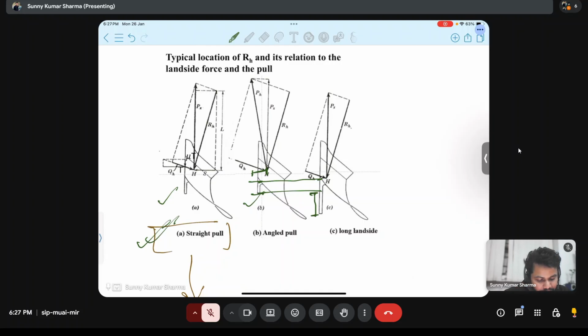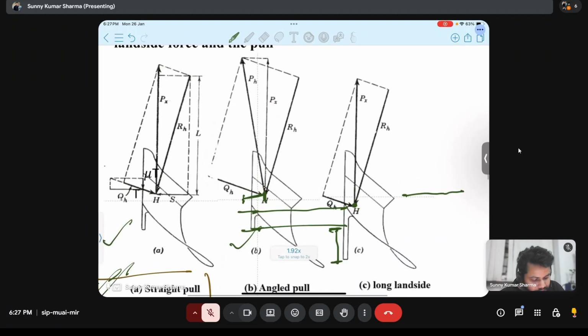The center of resistance, where RH and QH is acting, will shift backward. See this dotted line. Whenever we increase the land side length, the RH and QH component where it is meeting, that is called center of resistance, is moving backward whenever the land side is increasing.